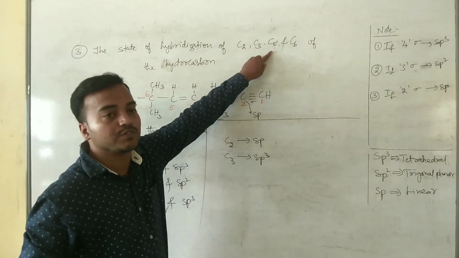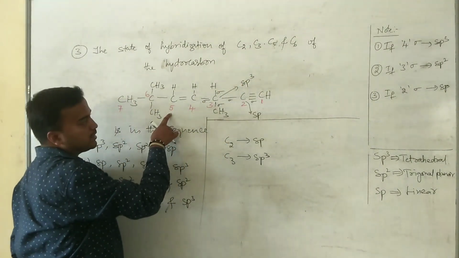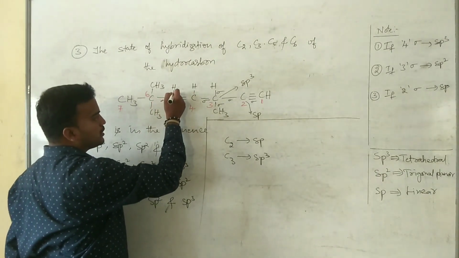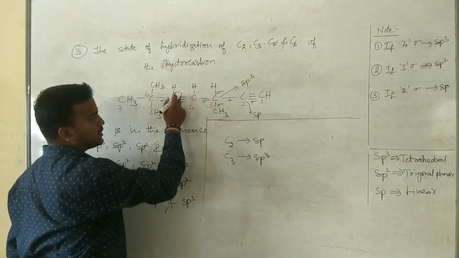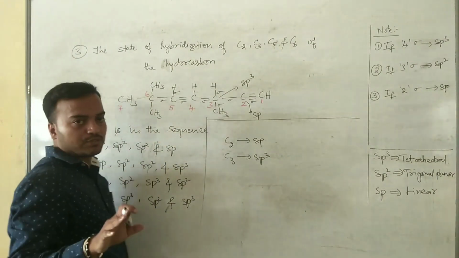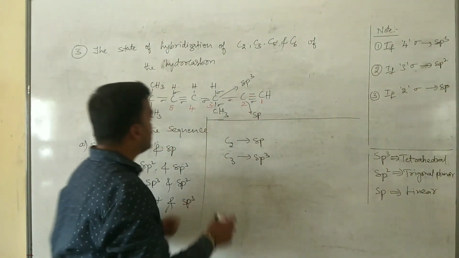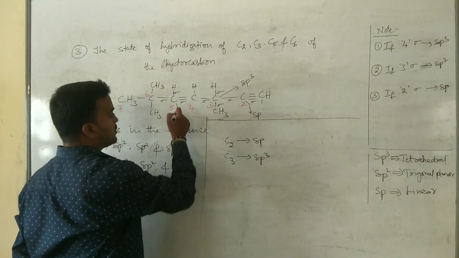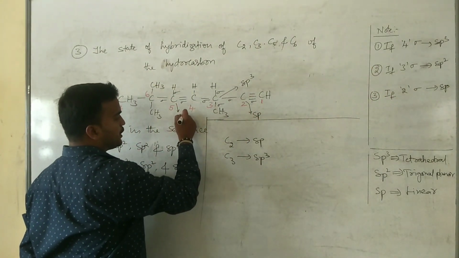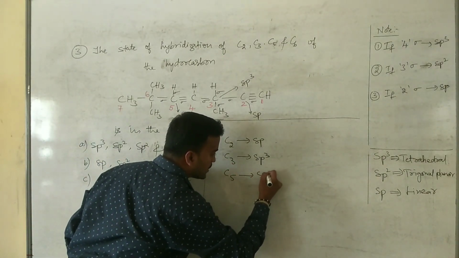Then we should go for fifth carbon atom. Here, this carbon atom contains 1 2 3. Total number of sigma bonds 3. So if carbon contains 3 sigma bonds, the hybridization is sp2. So hybridization of this carbon is sp2.